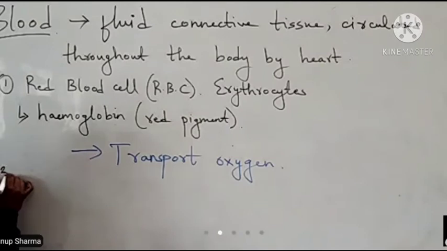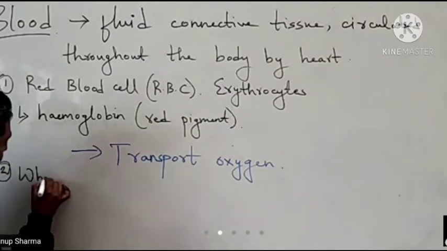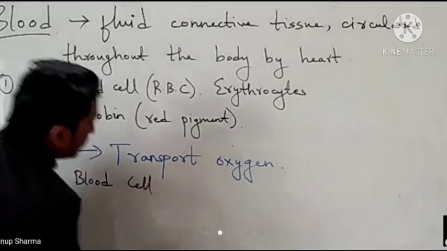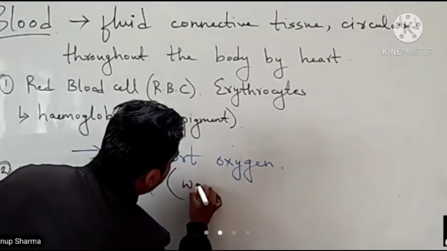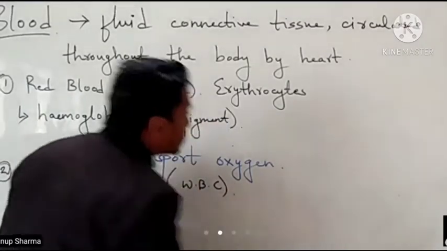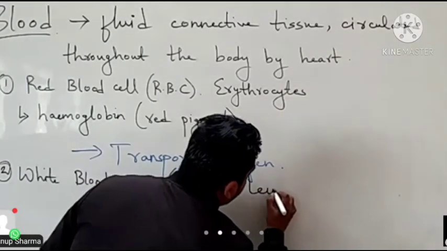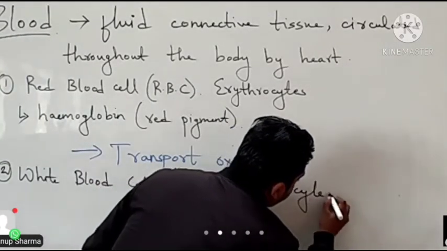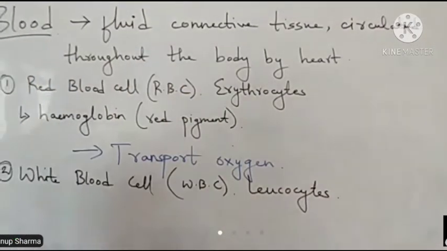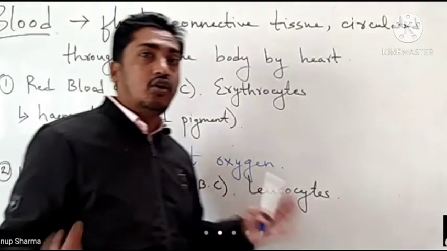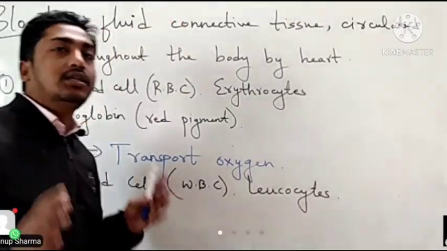Second, we have white blood cell, or you can write WBC, and this is also known as leukocytes. Okay, so these cells are mostly white in color. It's not red, it's white in color.